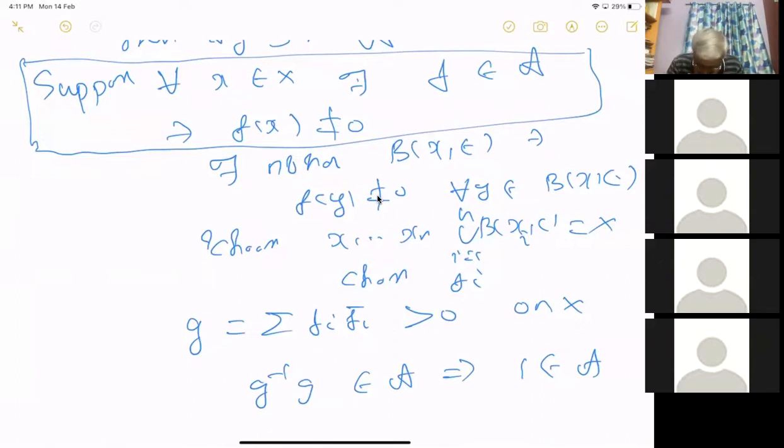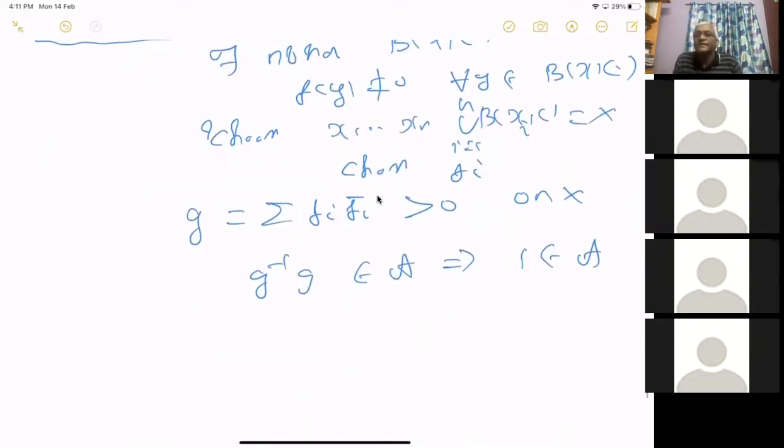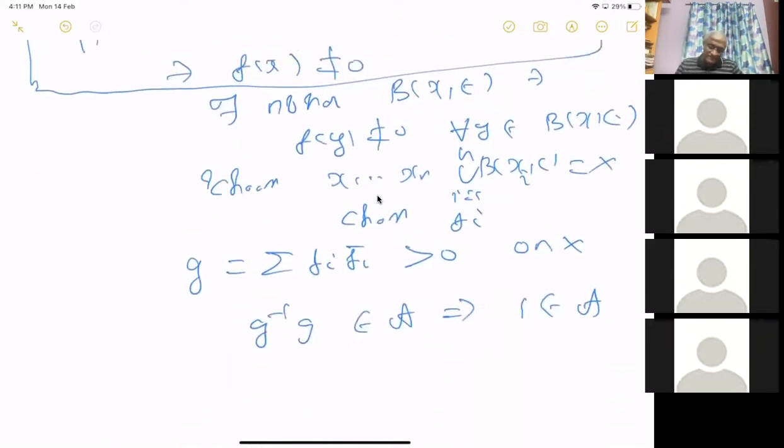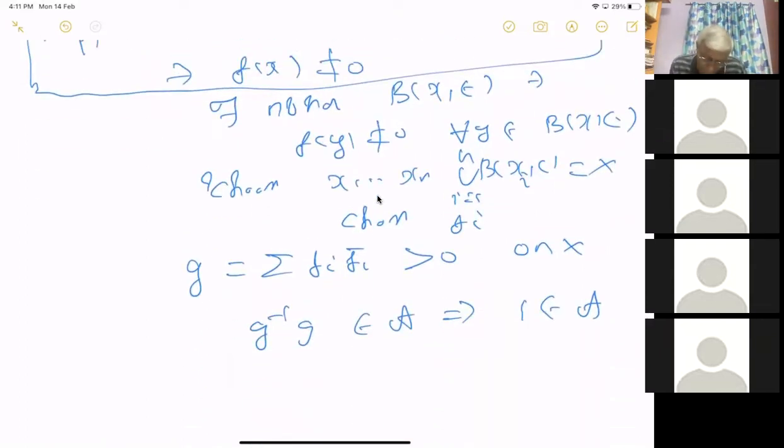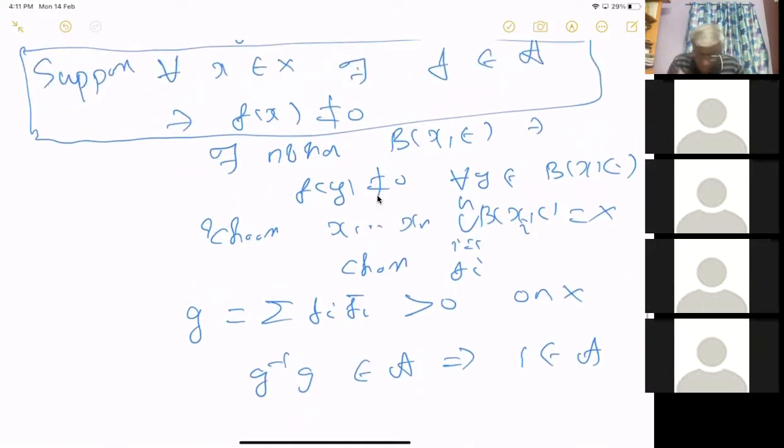So in this proof, the inverse is... If we prove that the inverse is there, then we are done, right?